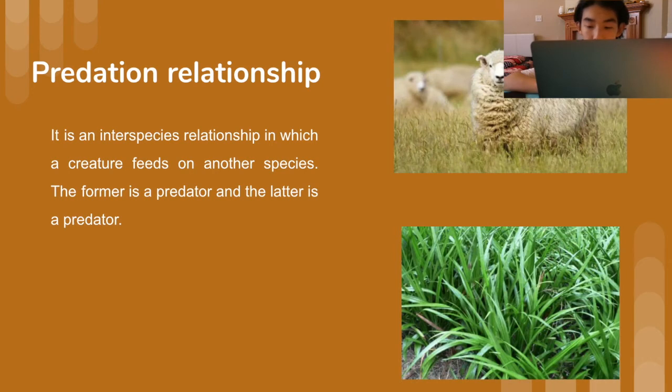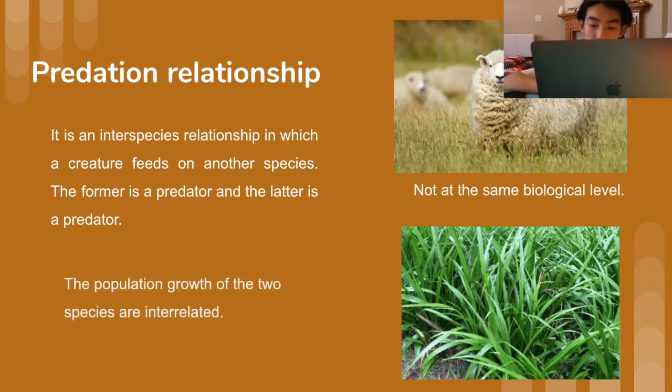For example, the land resources needed for grass are not at the biological level of sheep. But the population growth of the two species are interrelated. For example, grass is food for sheep and provides energy for sheep to grow and reproduce.